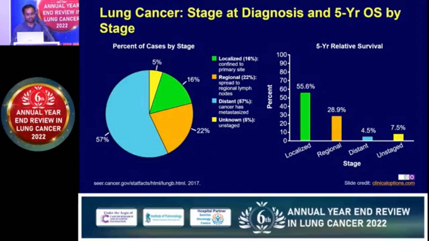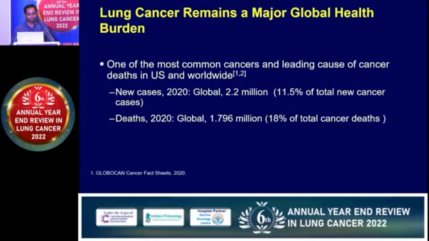Coming to stage-wise, the survival of patients presenting with localized disease versus distant disease falls dramatically, from around 55% to less than 5%, when the patient presents with stage 4 lung cancer. So this is the global burden: 2.2 million cases and 1.8 million deaths.